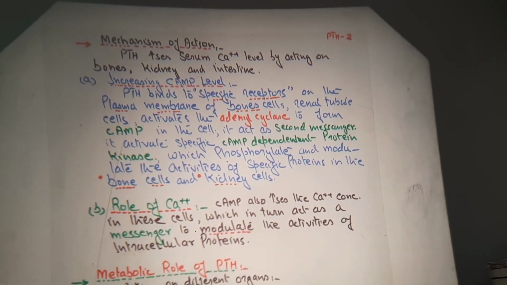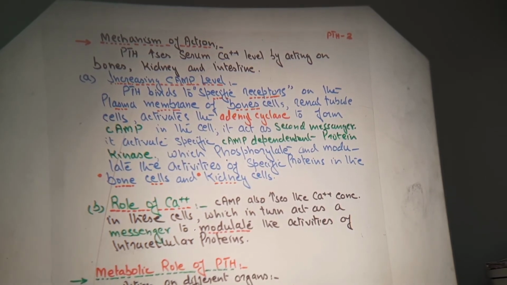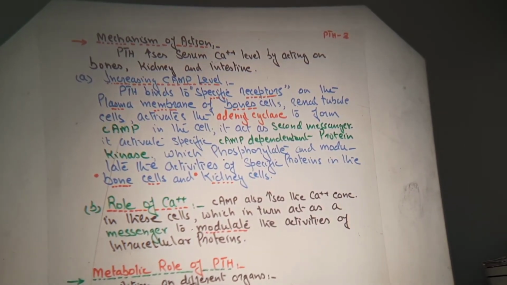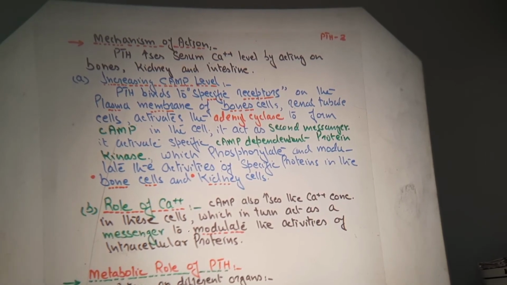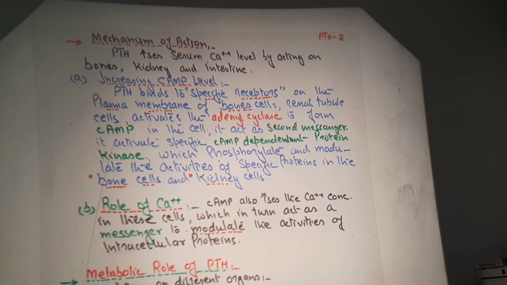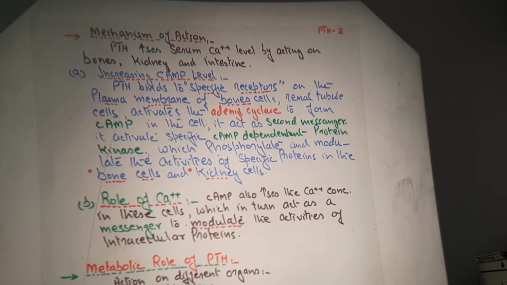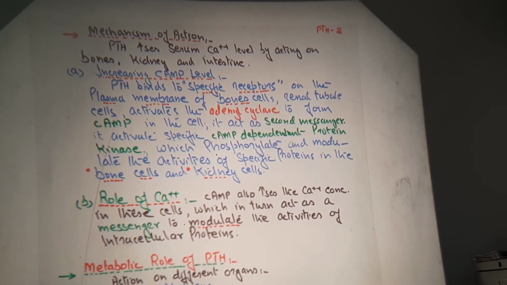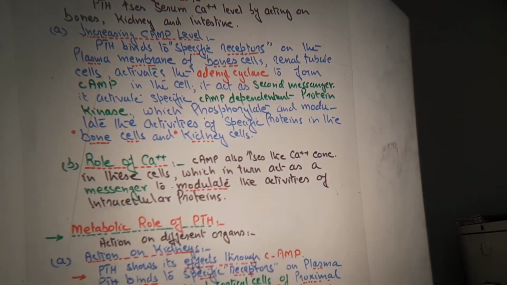Now first of all, how does this parathyroid hormone show its effect? There are two main components which play an important role in its mechanism of action. First of all, there is increased cyclic AMP. I think there is no need to explain the mechanism of cyclic AMP. It is the second messenger, and you have studied its importance under various topics. So parathyroid hormone also shows its effect through cyclic AMP.